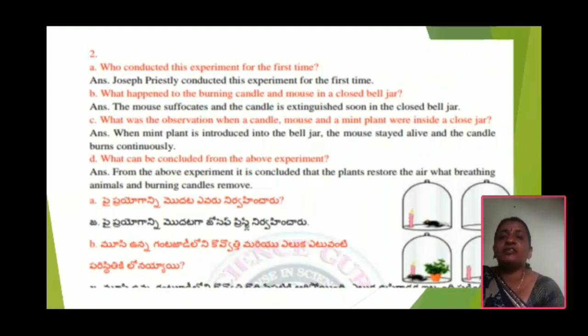Third, what were the observations when a candle, a mouse and a mint plant were inside the closed bell jar? When a mint plant is introduced into the bell jar, the mouse stayed alive and the lighting candle kept burning continuously. Fourth, what can be concluded from the above experiment? The plant restores the air that breathing animals and burning candles remove.